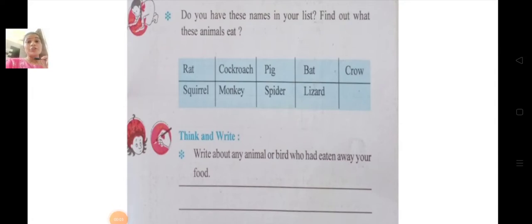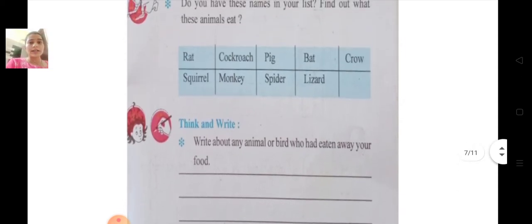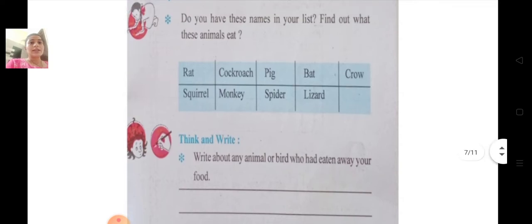Thomas School. Today we are going to learn Standard 3 EVS subject. Today we are going to continue our lesson number 19, our friends. Okay. So today we are going to start with the page number 133. Let's see. Do you have these names in your list? Find out what this animal eats.